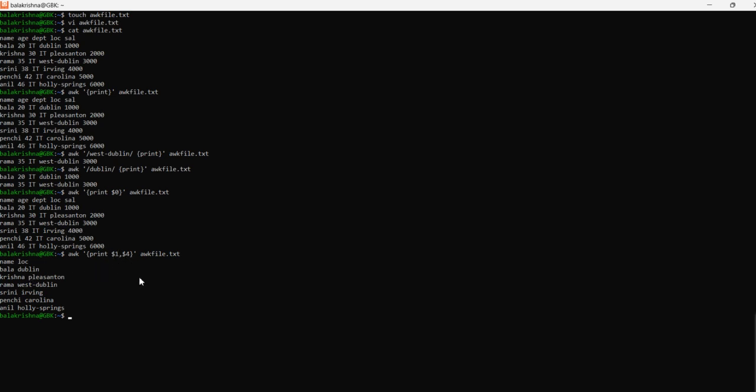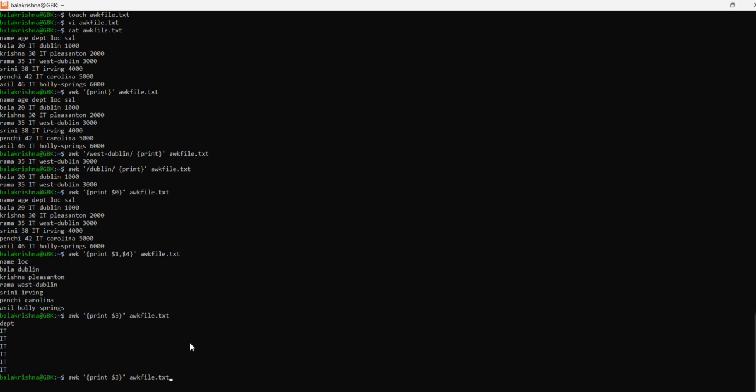From $1 onwards you can type whatever you want. If you are interested to fetch only the department, then just type $3. It should fetch only the department. Like this you can display whatever you like, and modify it according to your need. Fine. Now we have seen how to split a line into fields using the AWK command.